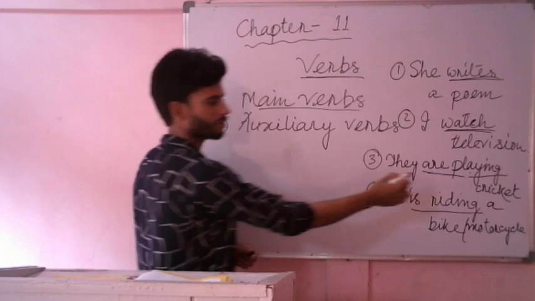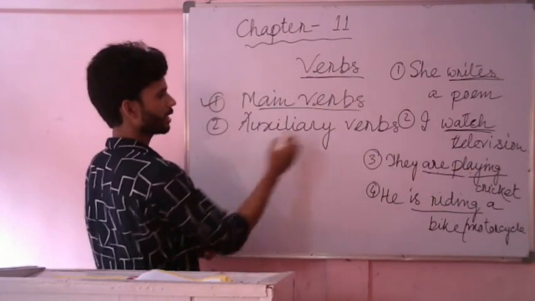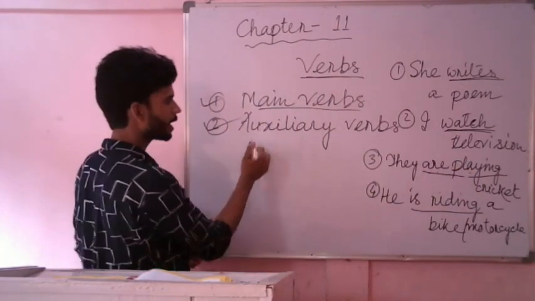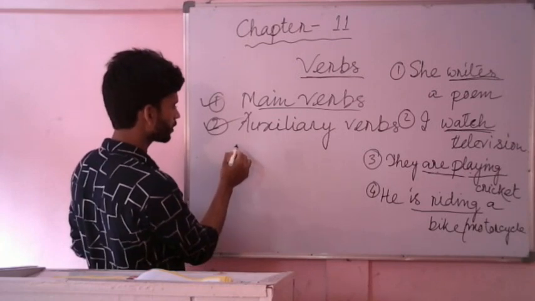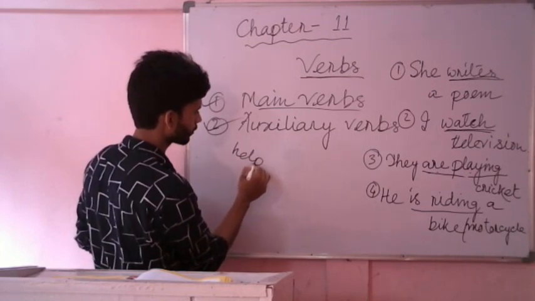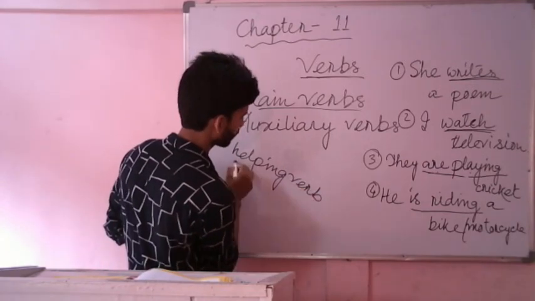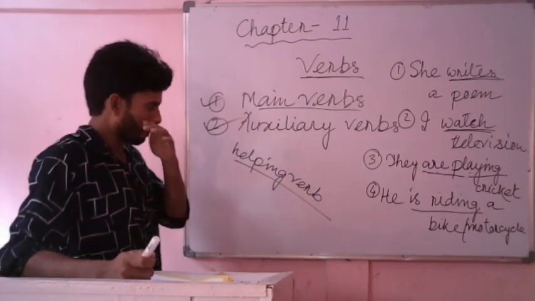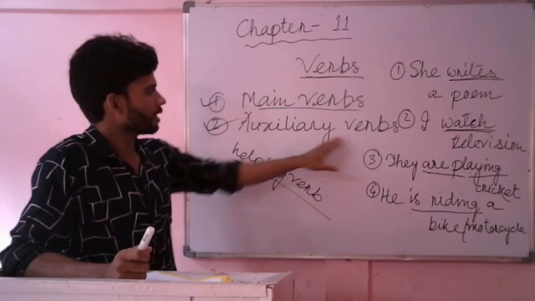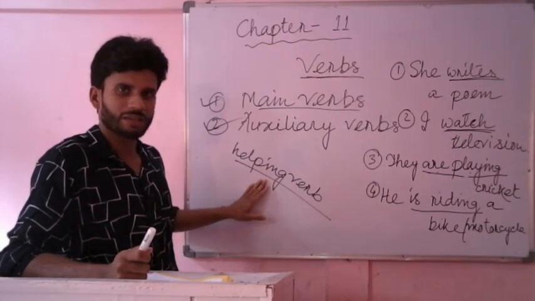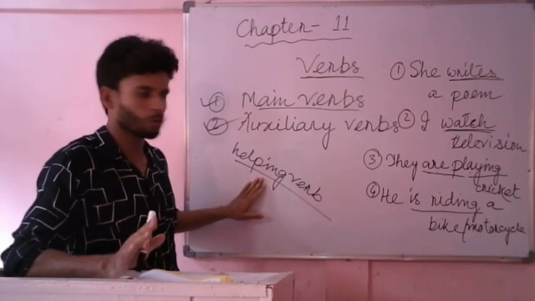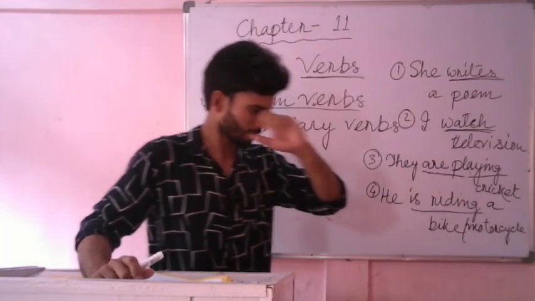It is not the main verb, it is helping the main verb, and that is why it is an auxiliary verb, and it has another name, that is helping verb. So auxiliary verb has another name, and it is helping verb, because it helps the main verb.